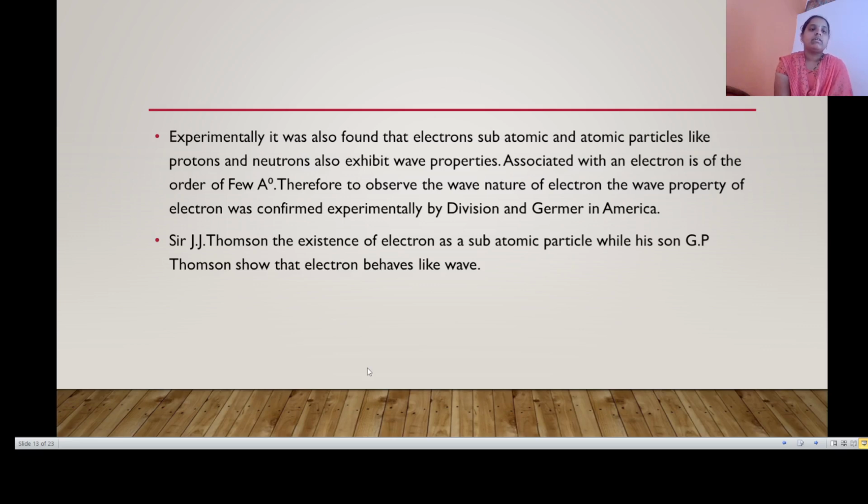Sir J.J. Thomson described the existence of the electron as a subatomic particle, while his son G.P. Thomson showed that the electron behaves like a wave.